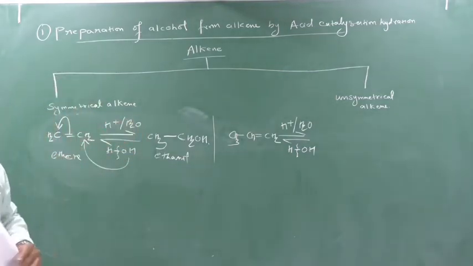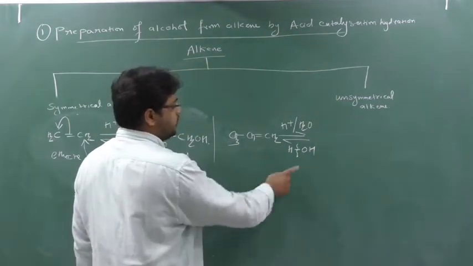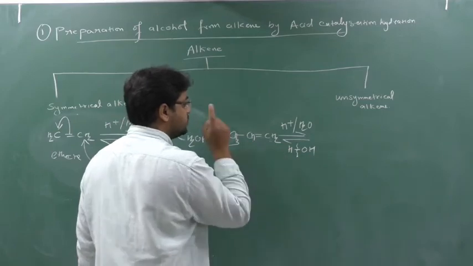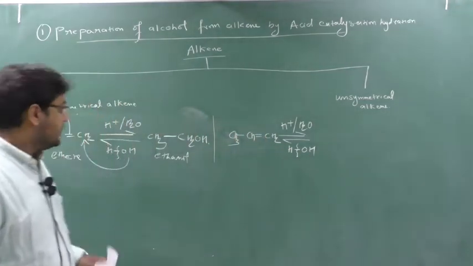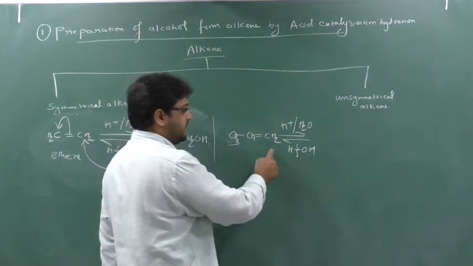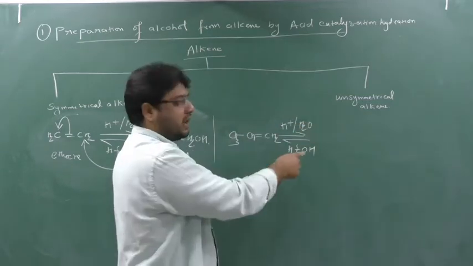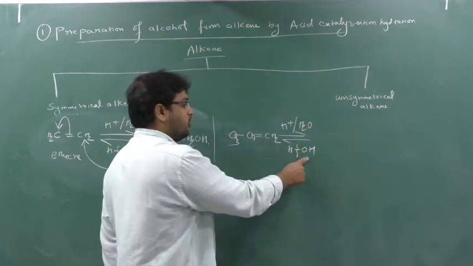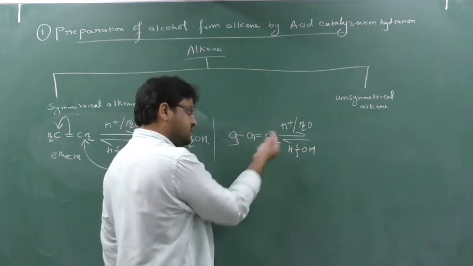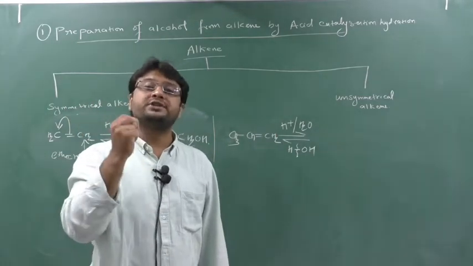But here it's not like that. Here OH has two attacking places. OH can attack here or it can attack here. So where should OH attack? Because if it attacks here, students, the answer will be CH3, CH2, CH2, OH, so I will create a 1 degree alcohol. If OH attacks here, the answer will be CH3, CHOH, CH3, so it will create a 2 degree alcohol. Both are different alcohols.